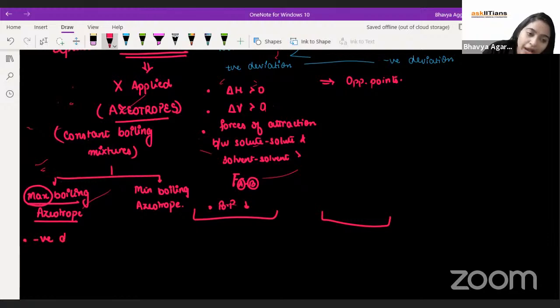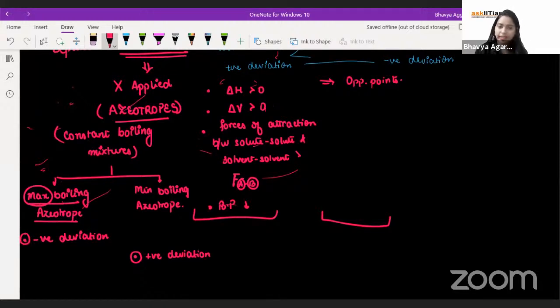It is shown by those solutions which are having negative deviation. Right? And the opposite is the case of minimum boiling. Make sense? Yeah.